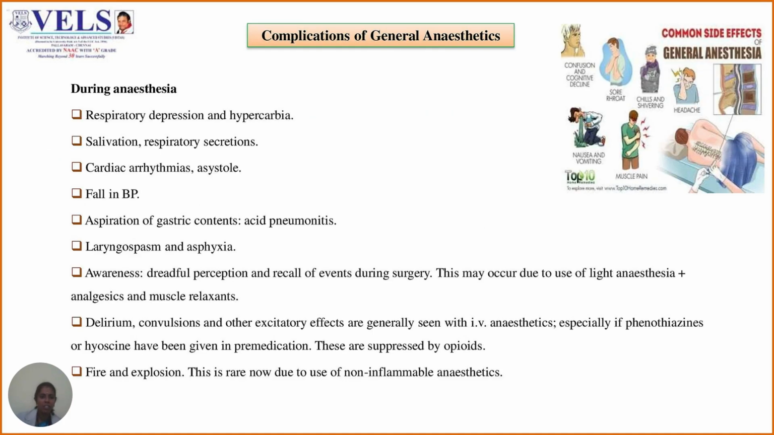Complications of the general anesthetics during anesthesia: respiratory depression and hypercarbia may occur, salivation and respiratory secretions may increase, cardiac arrhythmias and asystole, falling BP, aspiration of gastric contents that is acid pneumonitis, laryngospasm and asphyxia may occur. Awareness, that is dreadful perception and recall of events during surgery, may occur. This is mainly due to the use of light anesthesia or analgesics and muscle relaxants.